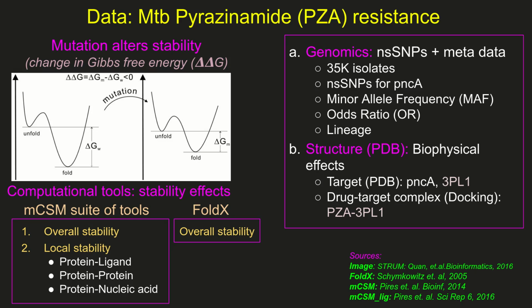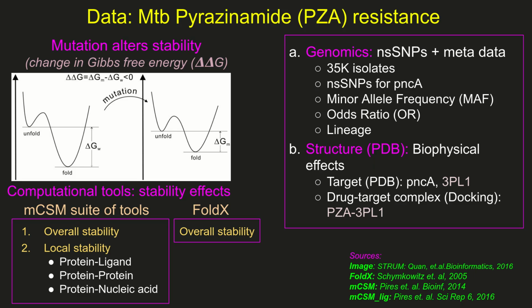Computational tools can estimate the biophysical effect of stability as a change in Gibbs free energy, delta G, giving us insight into how mutations alter stability. Further, these tools can also estimate changes in the binding affinity of ligands upon mutations. So, we use these tools to investigate the effects of NSNPs in pncA on its structure and its interaction with the anti-TB drug pyrazinamide, which is a crucial first-line antibiotic used in current TB treatment.